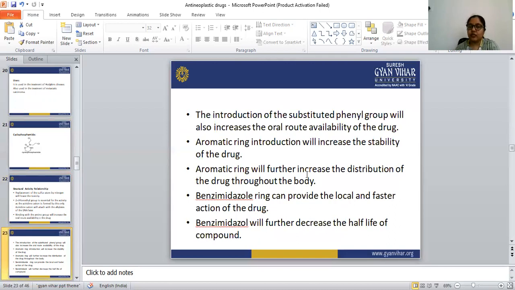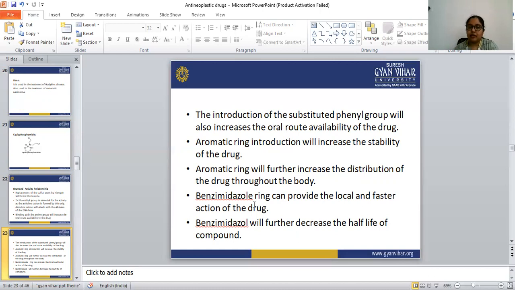Aromatic rings will further increase the distribution of the drug throughout the body, so if we introduce any aromatic ring, the stability as well as the distribution throughout the body is increased.